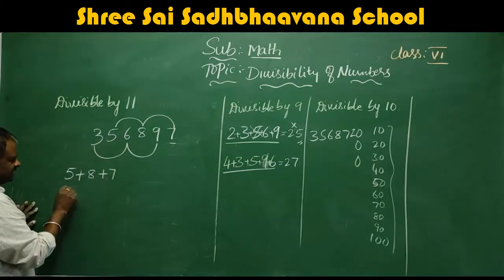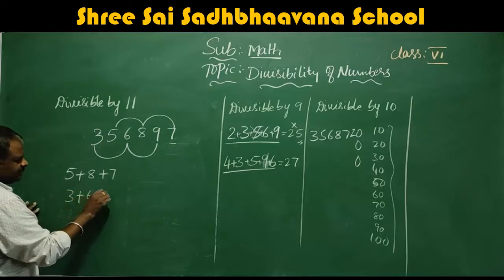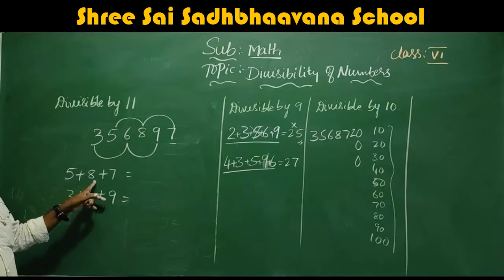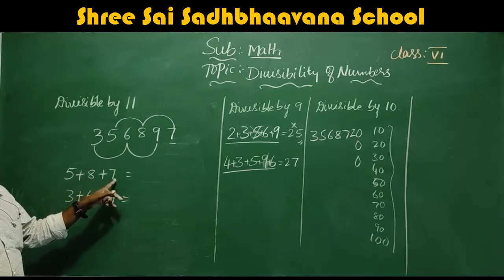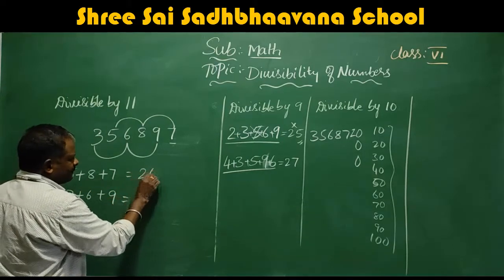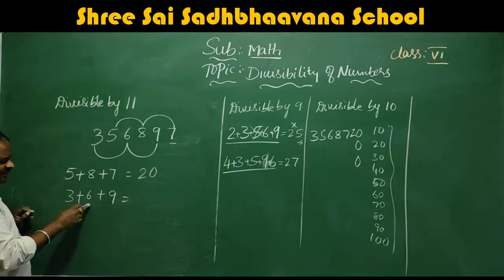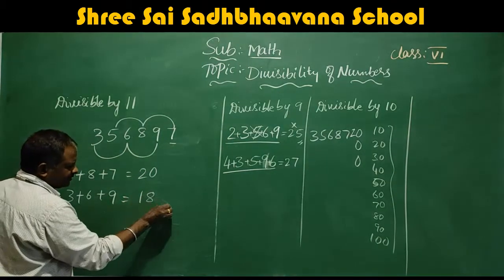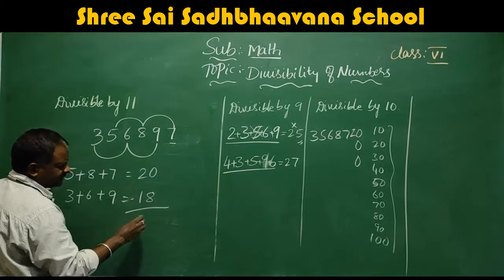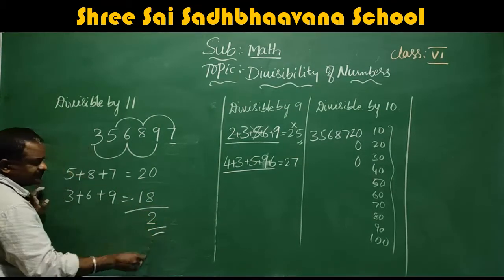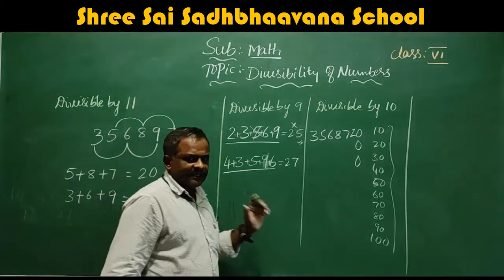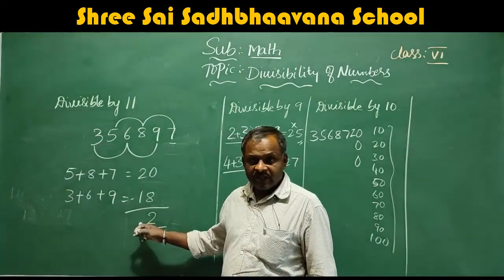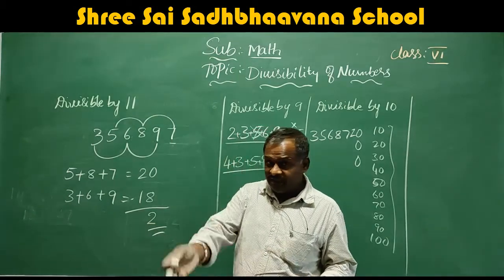Add the even digits: 3 plus 6 plus 9. So 5 plus 8, 13, 13 plus 7, 20. Here 3 plus 6, 9, 9 plus 9, 18. So what is the difference? 2.